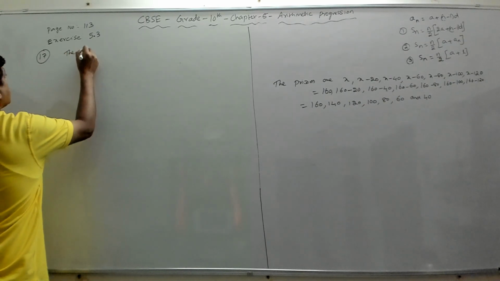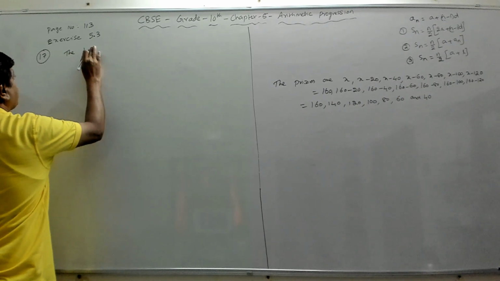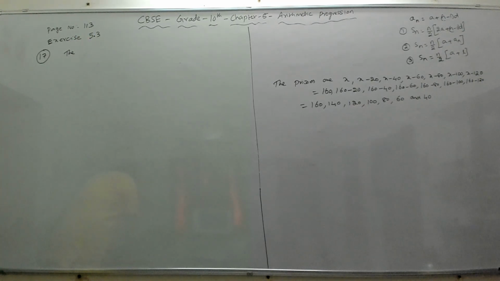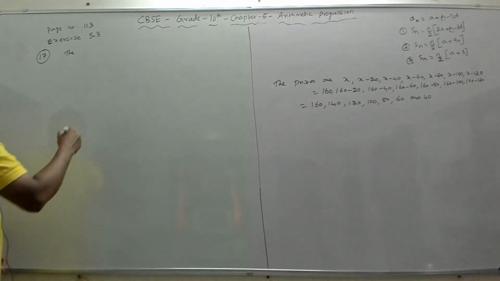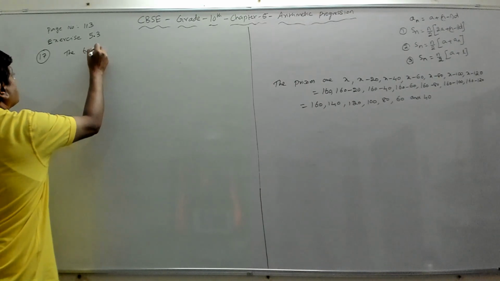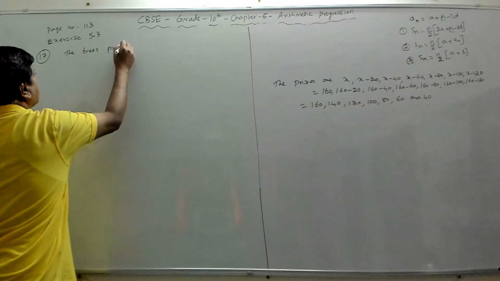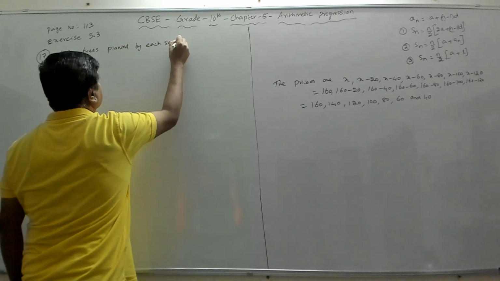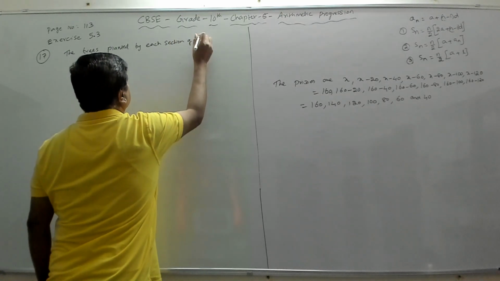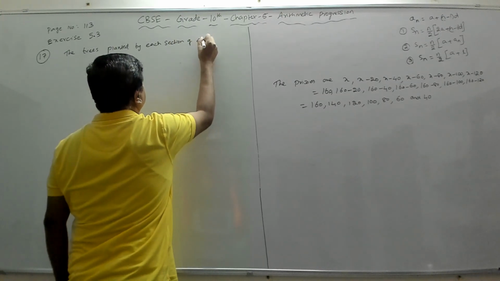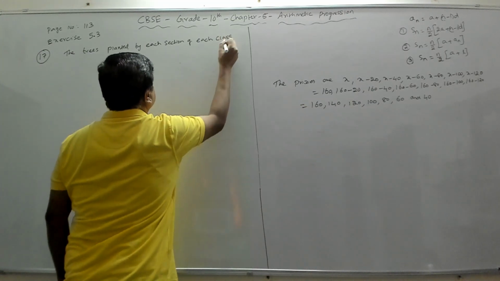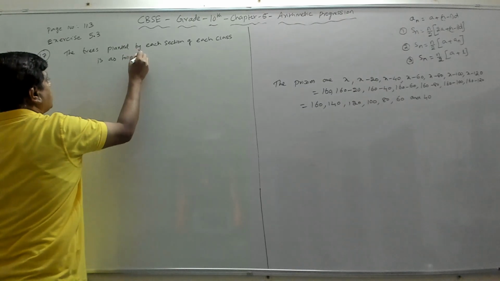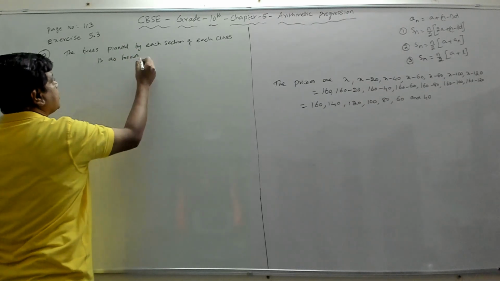So we'll say the trees are the plants, right? We can say the trees are the plants. Fine. The trees planted by each section of each class is as follows. So we are talking about each section, how much they are planting, right?